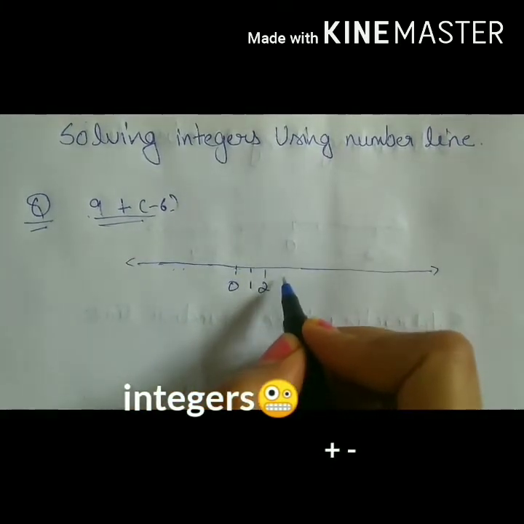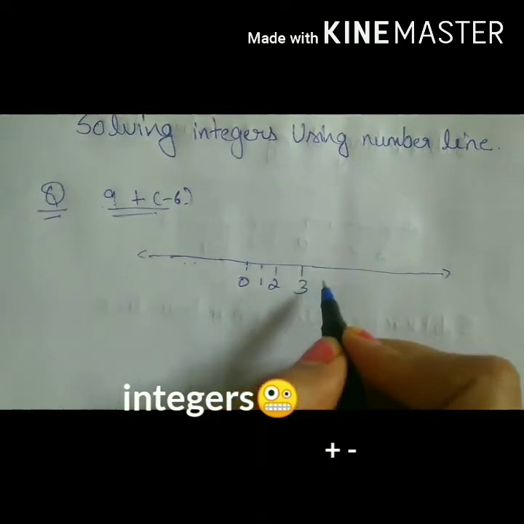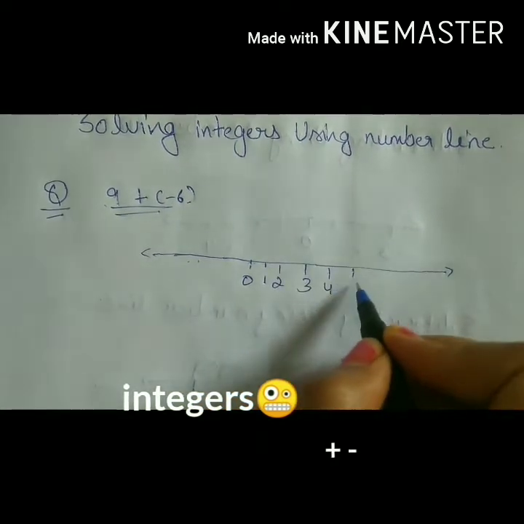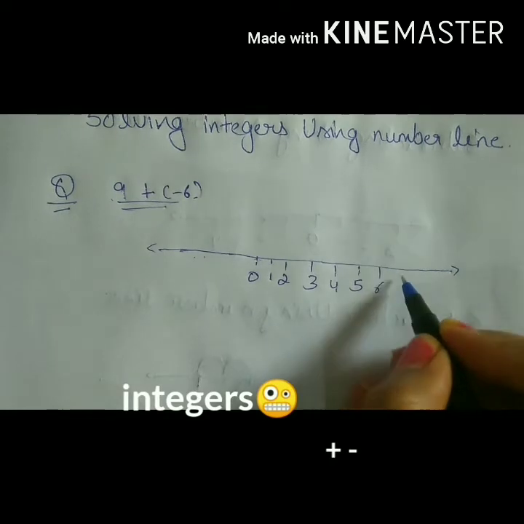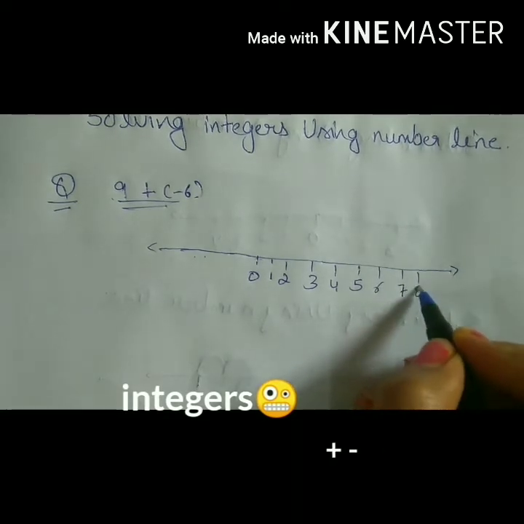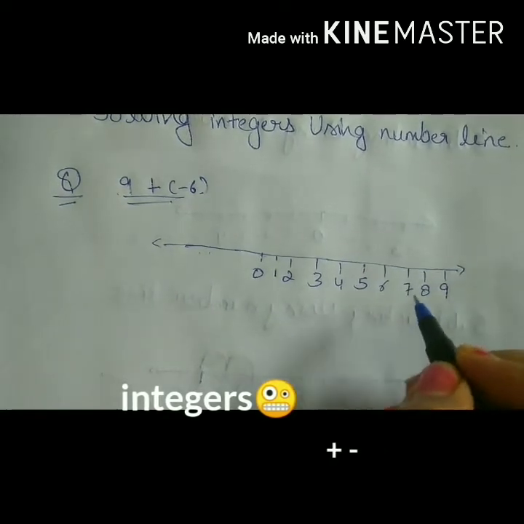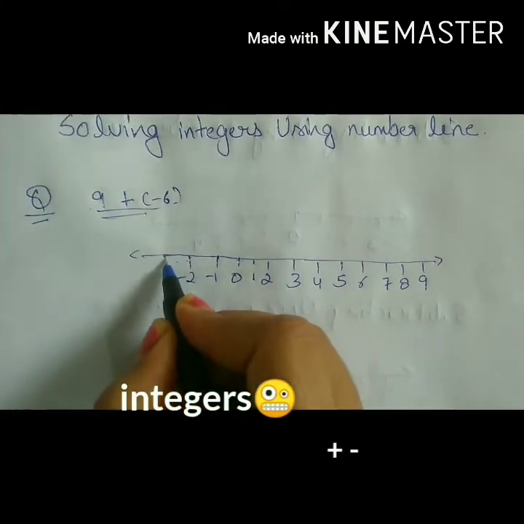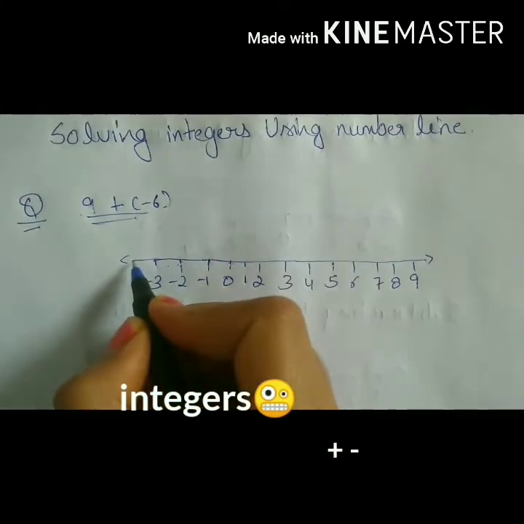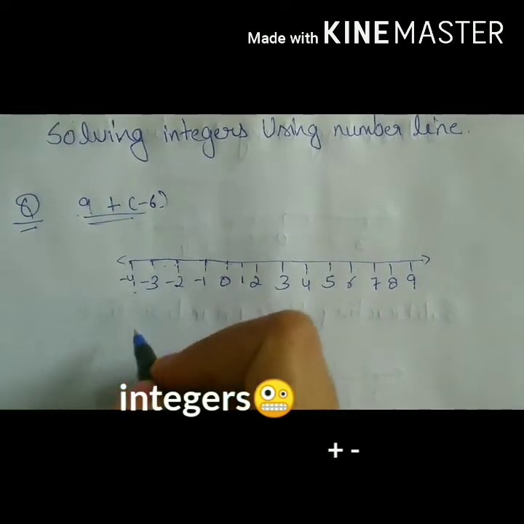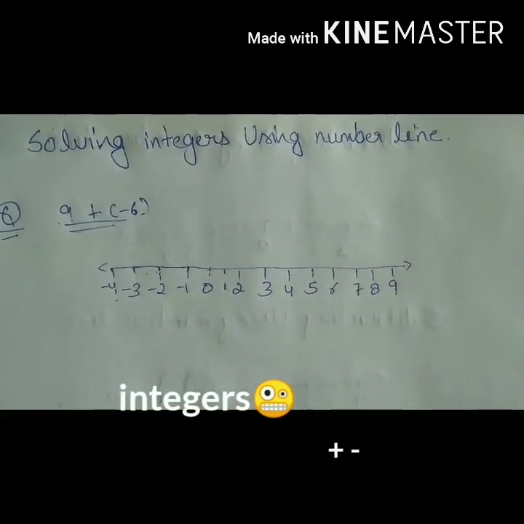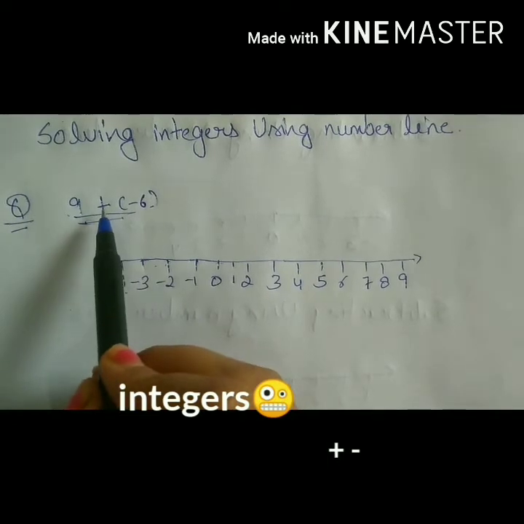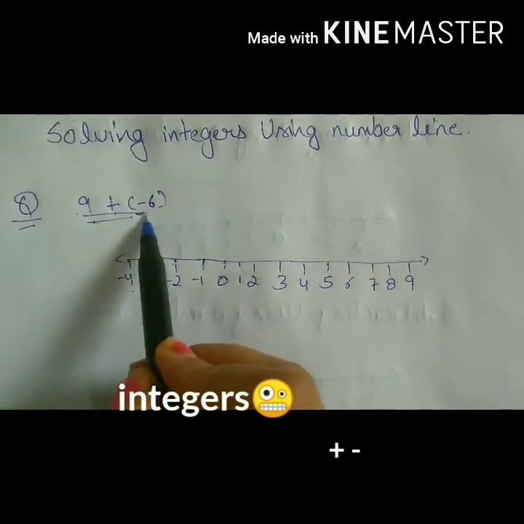1, 2, 3, 4, 5, 6, 7, 8, 9. And on the left side, -1, -2, -3, -4. Here we are having the question 9 plus -6.